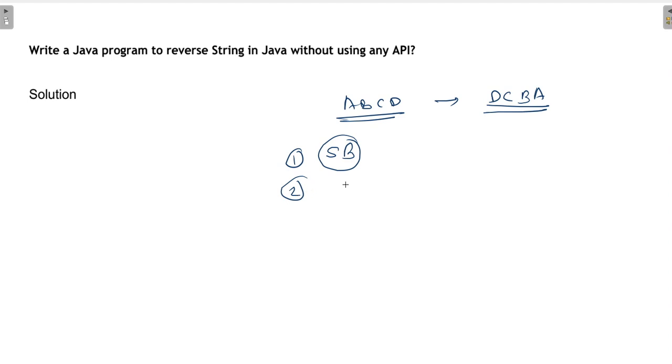Then the second way is that you can create a recursive solution. If you are a senior and you are asked this question for a lead position or somewhere similar, then instead of using a string builder, you go and print it using a recursive call. I will show that, I have coded it. I want to show you that in the editor.